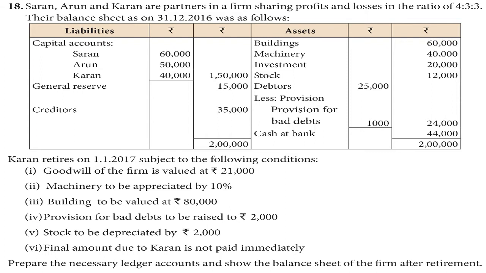Goodwill of the firm is valued at rupees 21,000. Machinery to be appreciated by 10%. Building to be valued at rupees 80,000. Provision for bad debts to be raised to rupees 2,000. Stock to be depreciated by rupees 2,000. Final amount due to Karan is not paid immediately. Prepare the necessary ledger accounts and show the balance sheet of the firm after retirement.